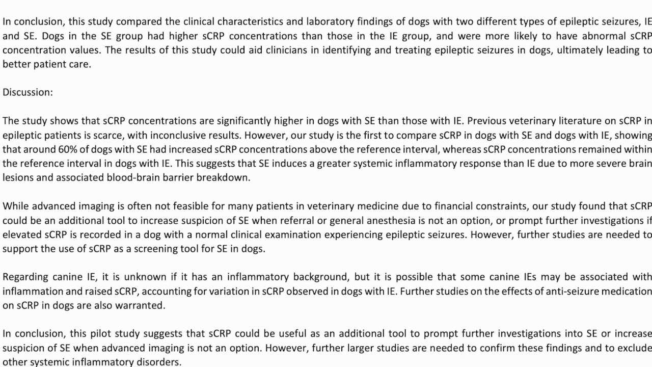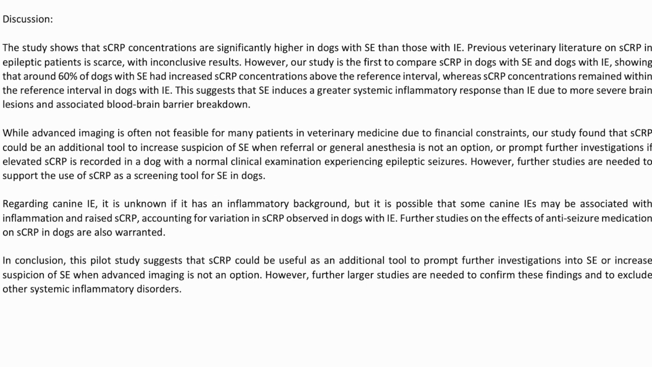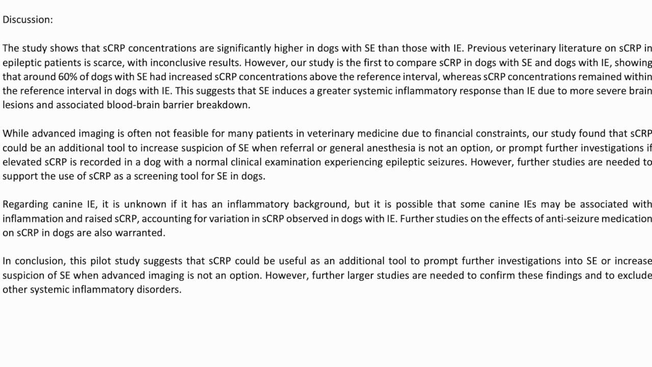In conclusion, this study compared the clinical characteristics and laboratory findings of dogs with 2 different types of epileptic seizures, IE and SE. Dogs in the SE group had higher SCRP concentrations than those in the IE group, and were more likely to have abnormal SCRP concentration values. The results of this study could aid clinicians in identifying and treating epileptic seizures in dogs, ultimately leading to better patient care.